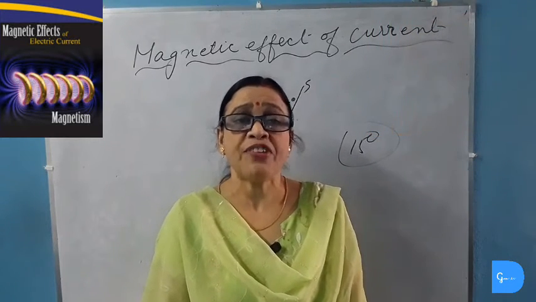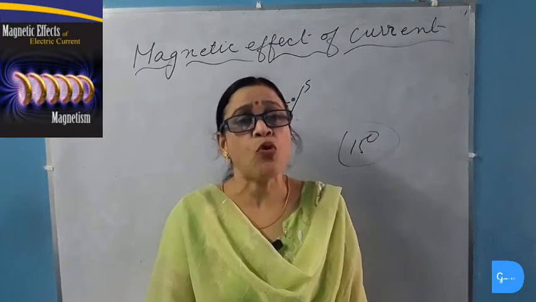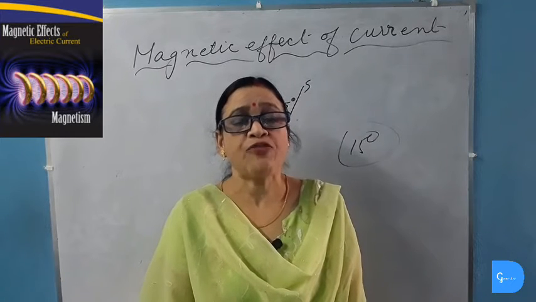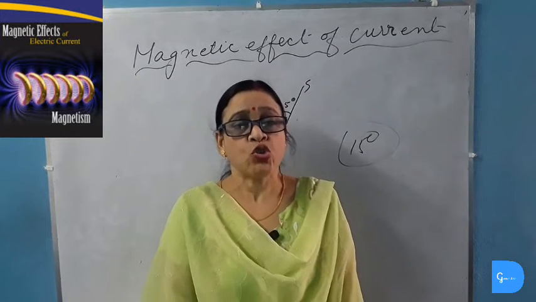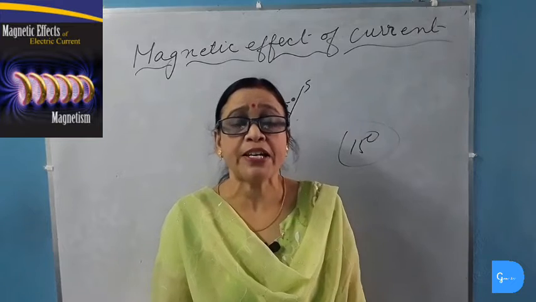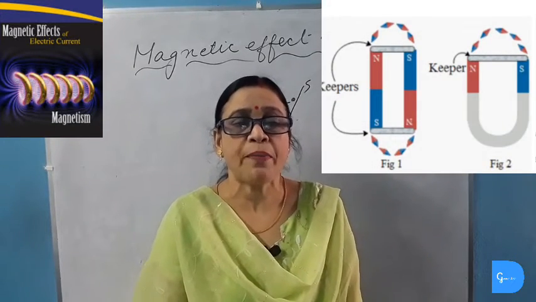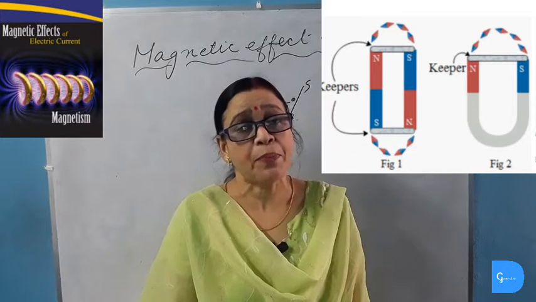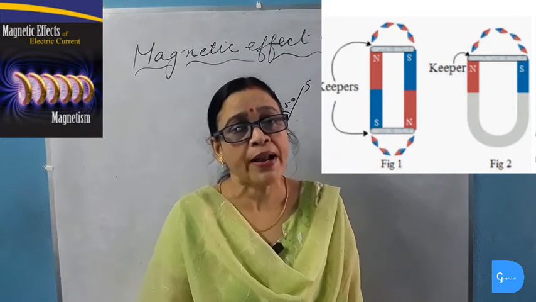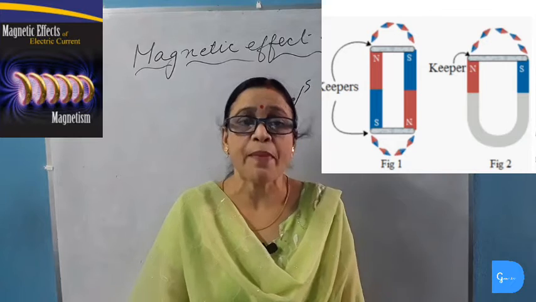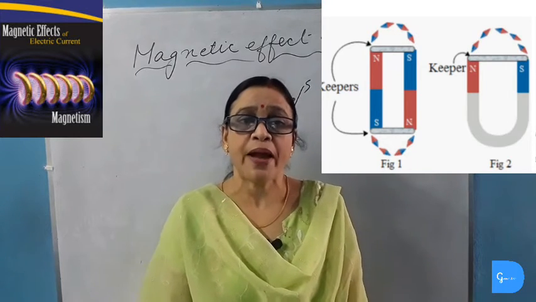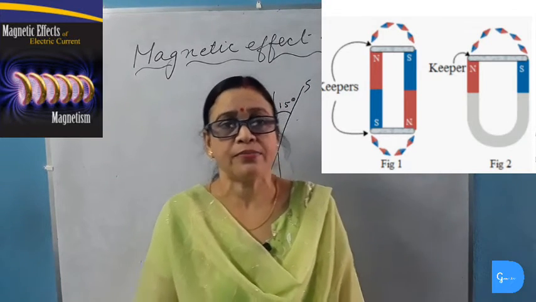Magnet can get self-demagnetized when the free poles of the magnet are left open for a long period of time. So magnet must be kept in magnetic keepers to prevent self-demagnetization, and to complete the magnetic circle, magnetic keepers are placed across a pair of bar magnets and thus it completes the magnetic circuit. In this way the magnetic strength of the magnet is retained.